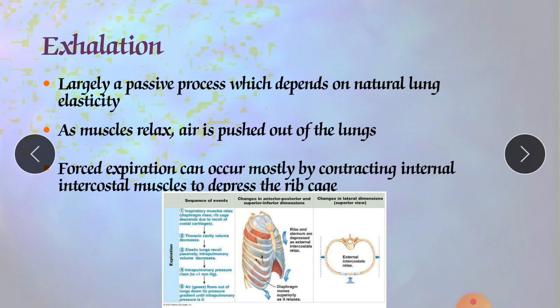Normal exhalation during quiet breathing, unlike inhalation, is a passive mechanism as we discussed earlier, because no muscular contractions are involved, except in the case of forceful exhalation. Instead, exhalation results from elastic recoil of the chest wall and the lung. It is the default mechanism, the default system. That's why it is called elastic recoil.